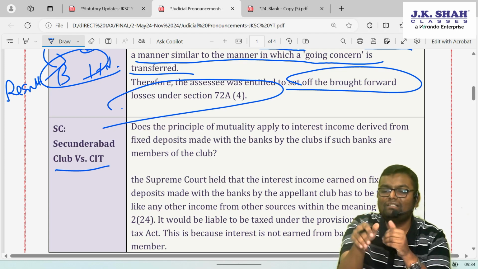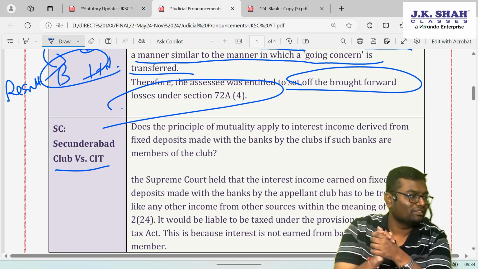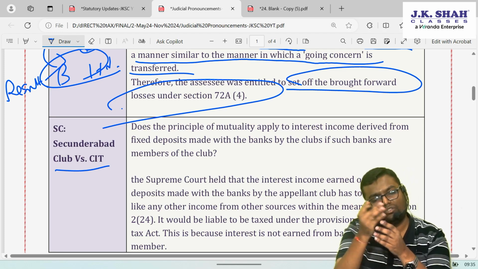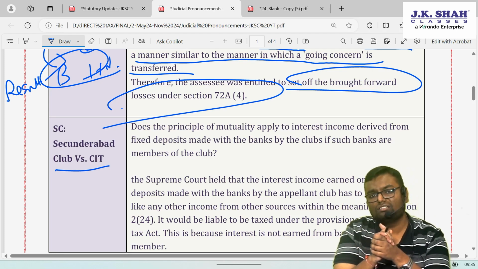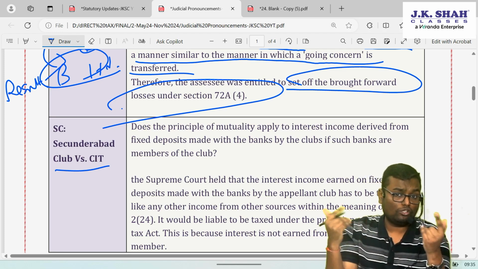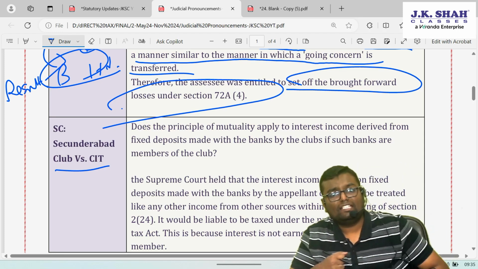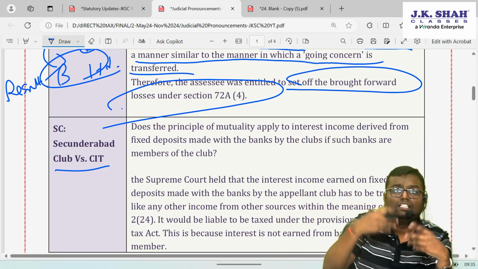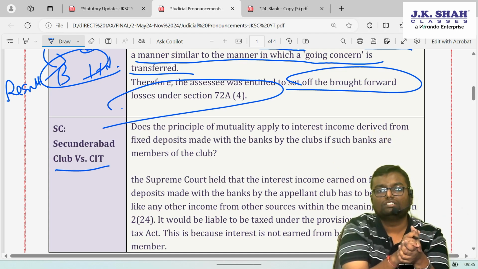And now that member is giving interest to this club because that club has put surplus fund with them. So interest income is being received by the club. Now it is received actually from the member. So what the club is saying is, even this interest on fixed deposit is also principle of mutual concern. It is also not taxable.